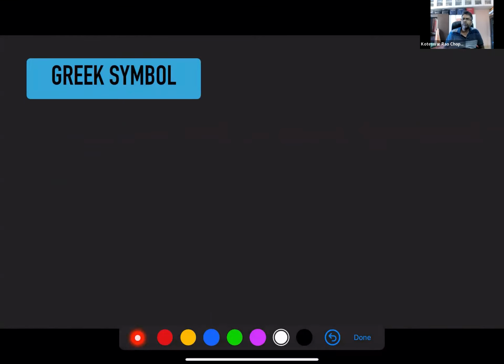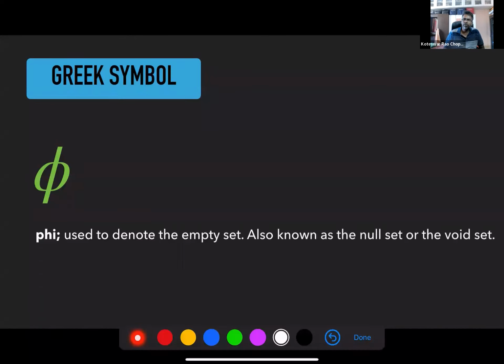Again, we have a Greek symbol here, which is important. So you have to remember this symbol. Do you know what this is? This is phi, I think it's generally called phi. It is used to denote the empty set. Earlier we were using capital letters to denote certain sets with elements in them. So here it is like those capital letters, but it is a special symbol.